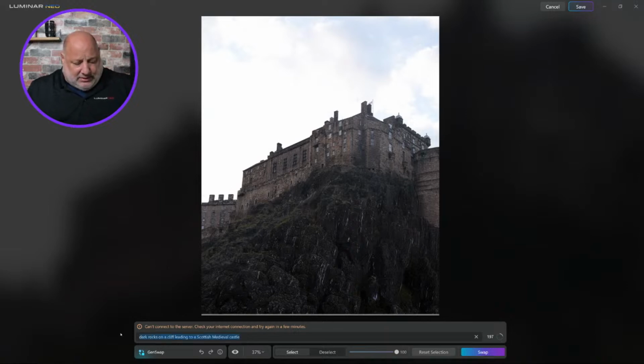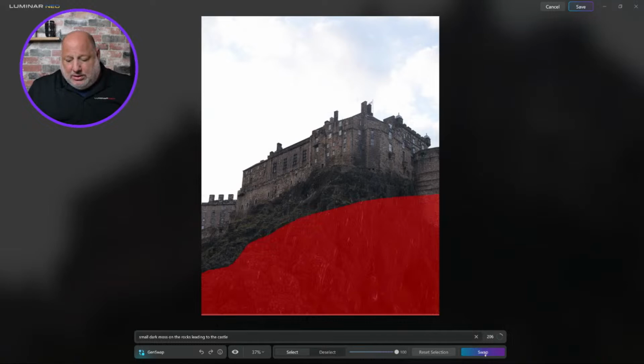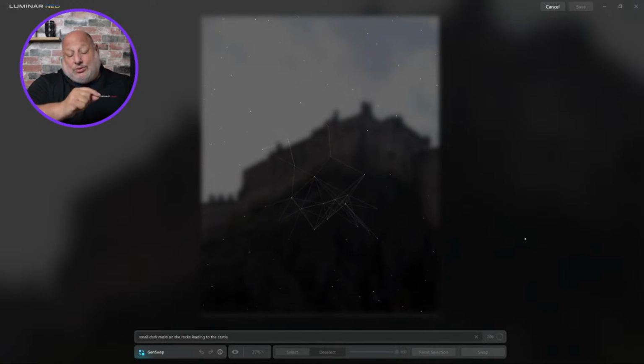So I did this. Now let's add small, dark moss on the rocks leading to the castle. And let's see what that does. All right. So it's building it up, building it up. And the goal now is to see, and what I could have done if I wanted to, which I should have, is do the small dark moss on rocks and just patch it in.